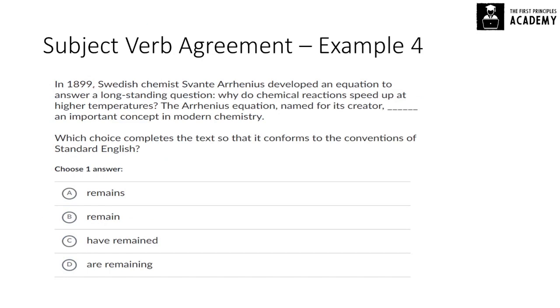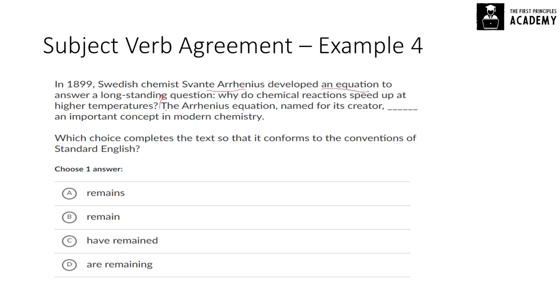In 1899, Swedish chemist Svante Arrhenius developed an equation to answer a long-standing question. Now, it goes on to define what that question was. Why do chemical reactions speed up at higher temperatures? Okay, so a lot of information, but the question is really about the next line. And this had a lot of information about the chemist and something that he developed, an equation.